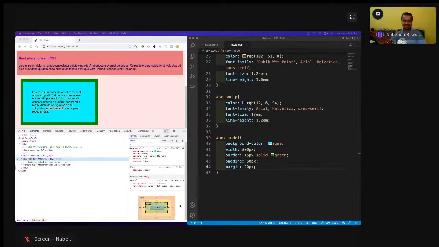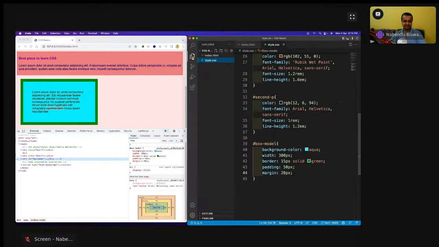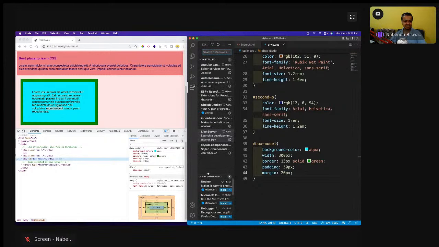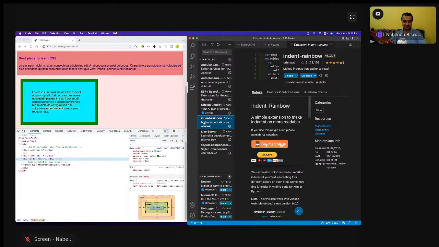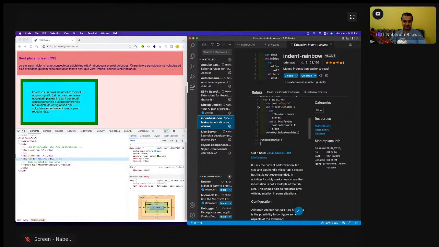Extension, why I will send in a mail in the certificate. Extensions are like this. I'm using this extension. Let me take you through. This live server I'm using. And some of them are not meant for you because they are meant for advanced things, like they are meant for React and all. When I'm going to do React, I'm going to tell. And then there is an indent rainbow I am using. So indent rainbow is there, which shows this light, this indentation.